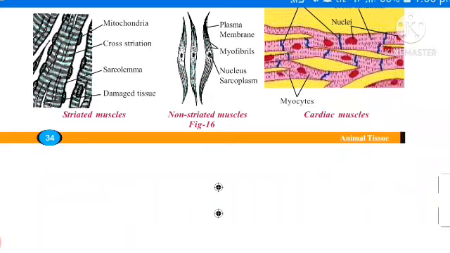See how these cells are? These cells are long, cylindrical, unbranched, there are no branches, having many nuclei. It contains more nuclei. Where are these present? This tissue is present in inner limbs, meaning inner parts of hands and legs, and eyelids, etc. So this is about striated muscles.